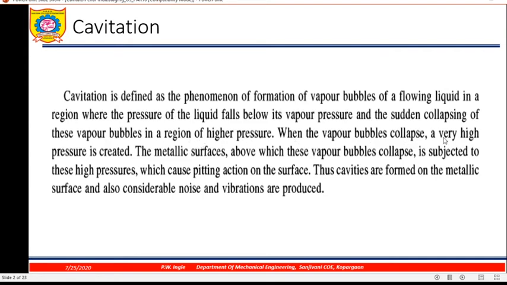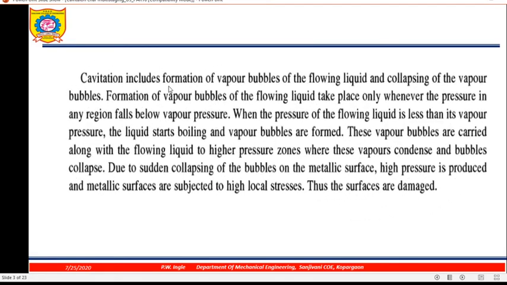So when the vapor bubble collapses, a very high pressure is created. Because of that, metallic surfaces are subjected to this high pressure, which causes pitting action on the surface. These cavities are found on the metallic surface and considerable noise and vibrations are also produced. So that's why the pressure of the liquid should be more than its vapor pressure. Cavitation includes formation of vapor bubbles in the flowing liquid and collapsing of the vapor bubbles. Formation of vapor bubbles in the flowing liquid takes place only whenever the pressure in any region falls below the vapor pressure.